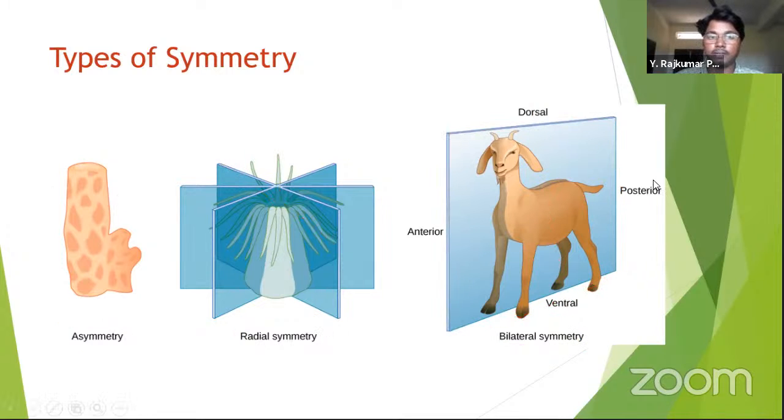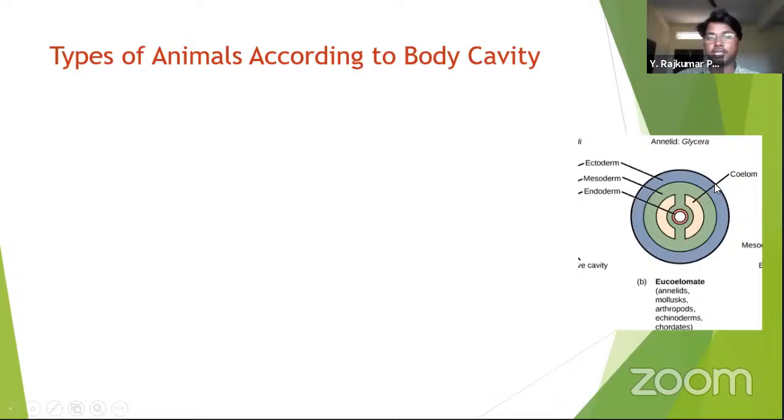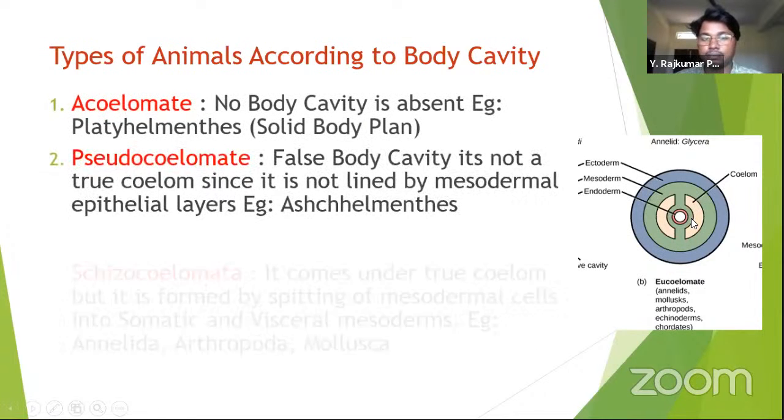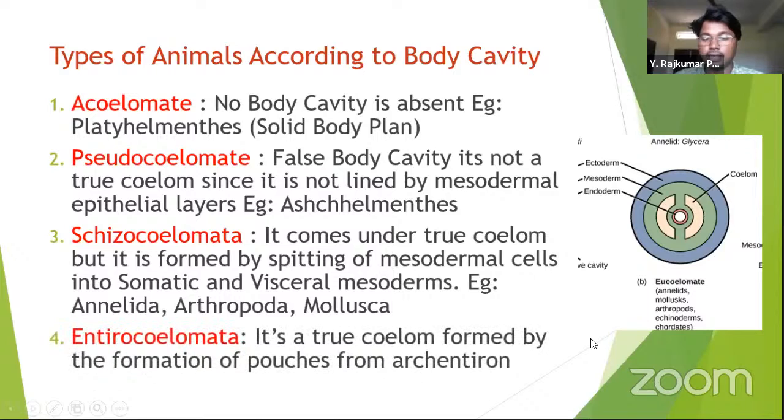Next, let's learn about types of animals according to the coelom. Coelom means nothing but the body cavity. Here in the picture you can see the three layers of the animals.